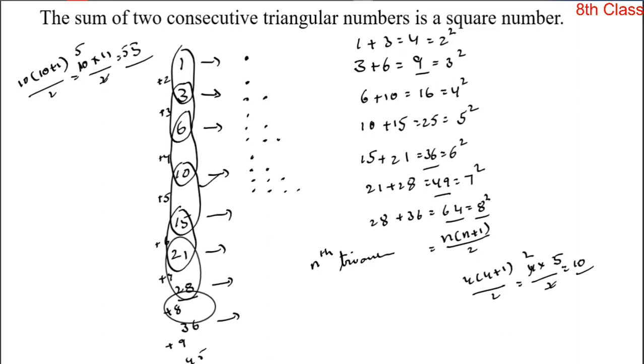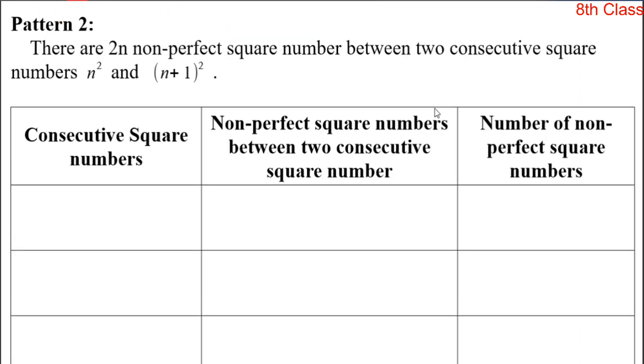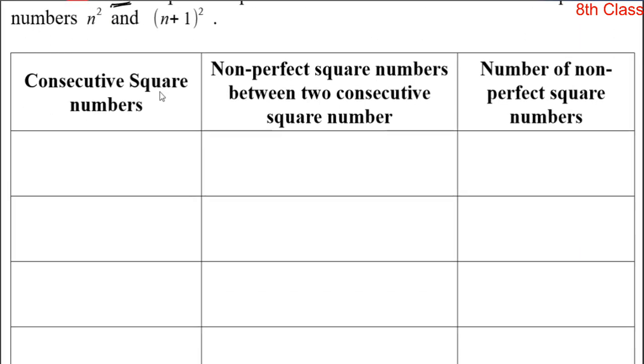Okay, so let's come to the second pattern. See the second one. There are 2n non-perfect square numbers between two consecutive square numbers n square and n plus 1 whole square. That means if you take any two consecutive perfect square numbers, in between them there are 2n non-perfect square numbers. Let us verify this pattern.